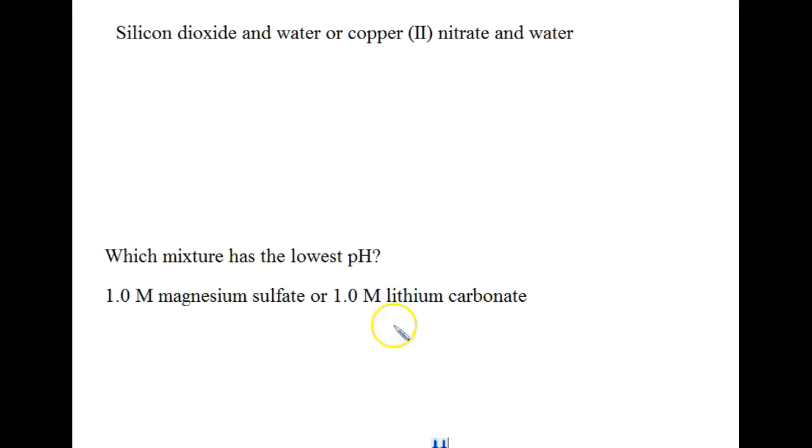All right, and our last one, picking out the most basic one, we've got SiO2 in water, or we've got copper 2 nitrate dissolved in water. Now, why didn't I write the SiO2 as aqueous?